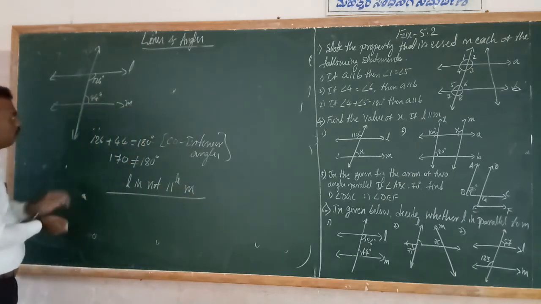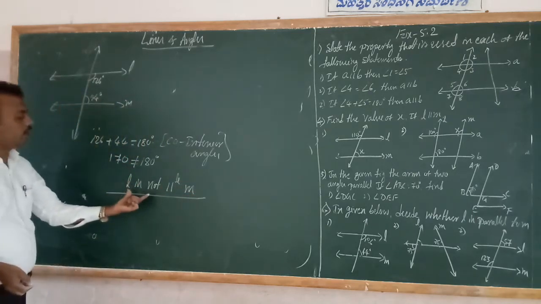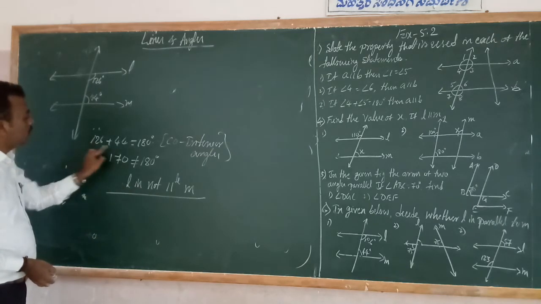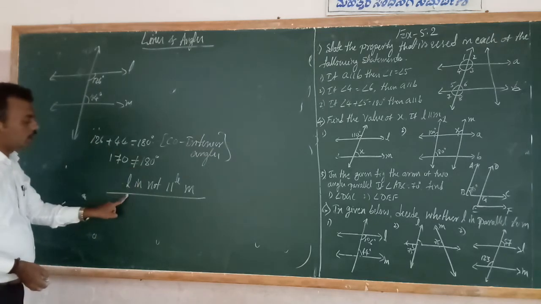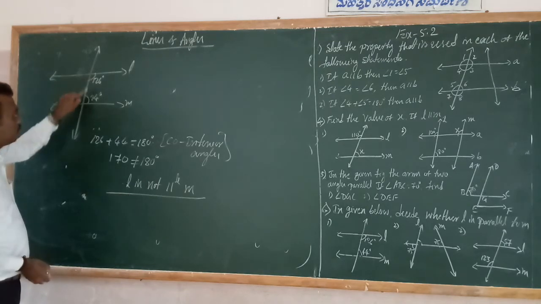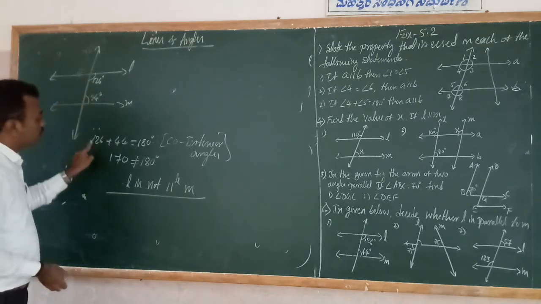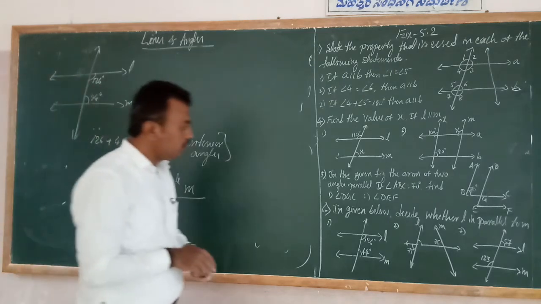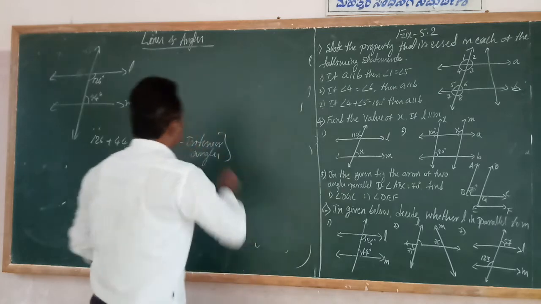Okay. If the sum is equal to 180 degrees, easily we can say L is parallel to M. But this sum is not equal to 180. That's why L is not parallel to M. Okay, 126 plus 44, the sum is 170. So next one. This one.